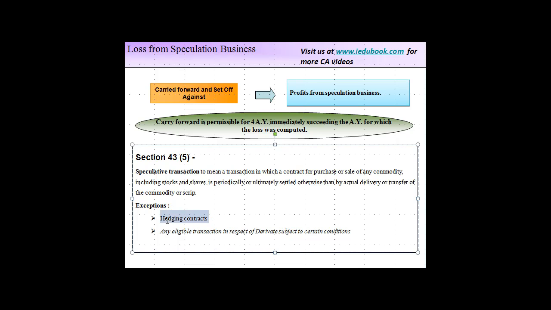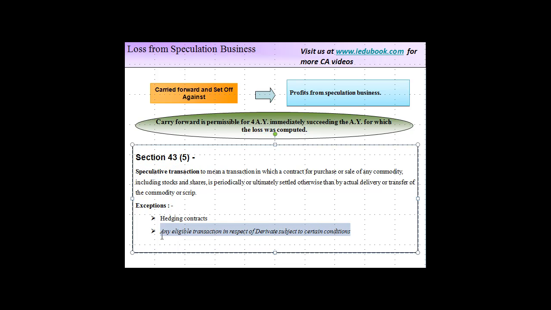So in those cases, there are hedging contracts available, under which I will go to a person and tell him, can you buy rice from me at 500? So if he agrees to do that, he's going to charge me a certain fee and say, okay, if the price goes down below 500, I'll compensate you for the loss. If the price does not go below 500, I'll keep this money. So the hedging contracts in those cases are not covered within the definition of speculative transaction.